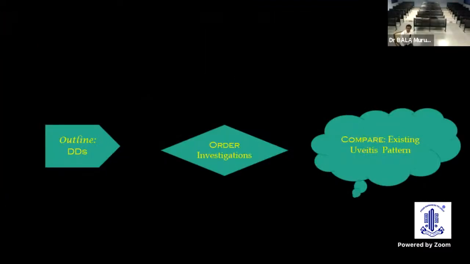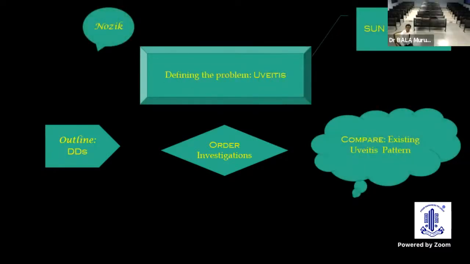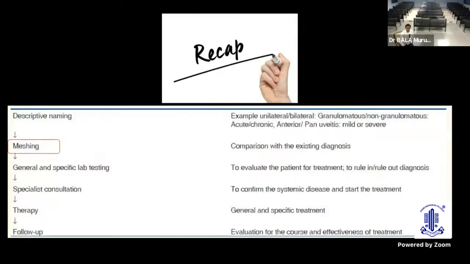So ordering an investigation, planning DDs, comparing the existing pattern may look difficult, but once we define the problem of uveitis based on Nussenblatt's suggestion and go along with the SUN nomenclature, ordering investigation becomes like a mathematical riddle, and we can have a set of differentials. We compare with the existing uveitis pattern and go along with a specific plan of treatment.